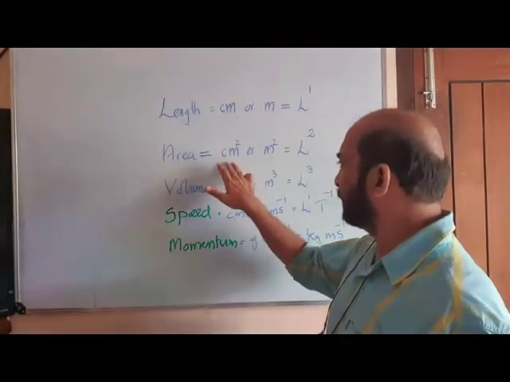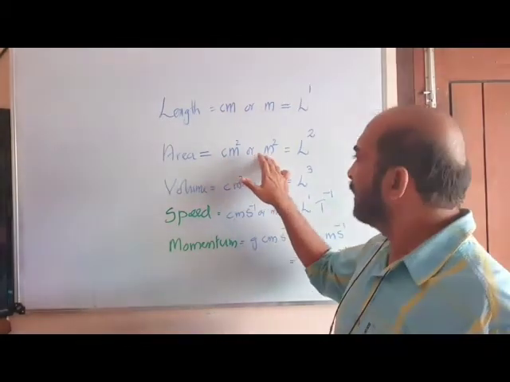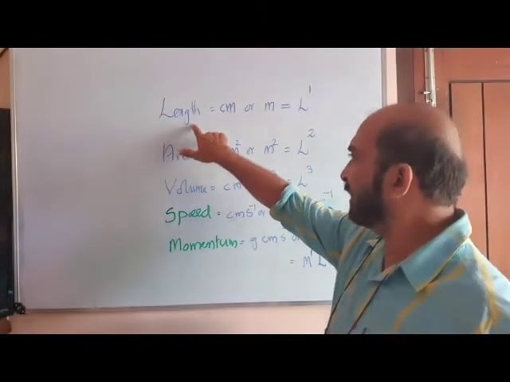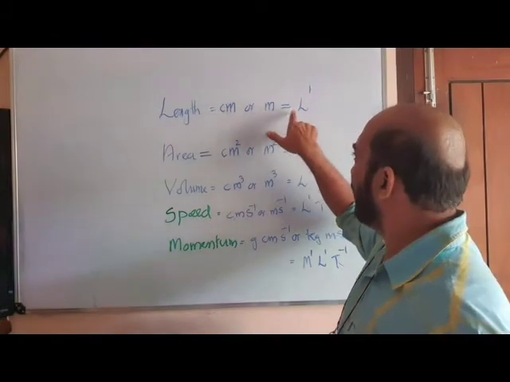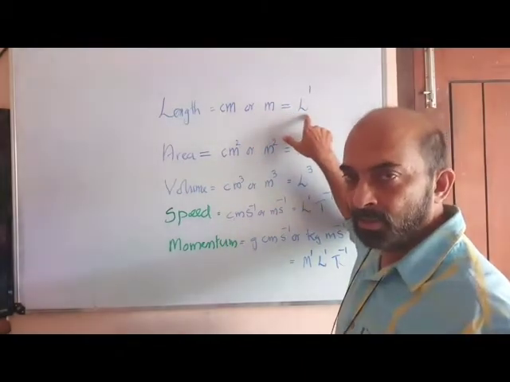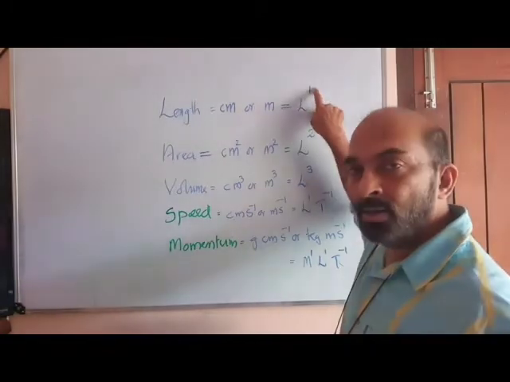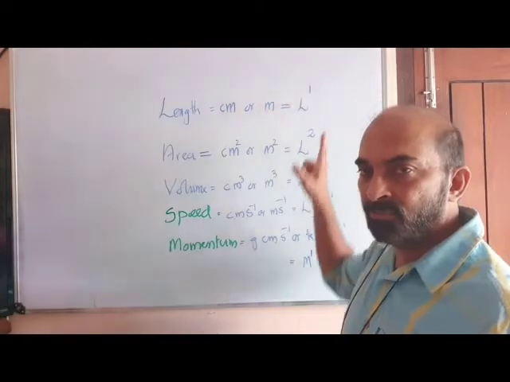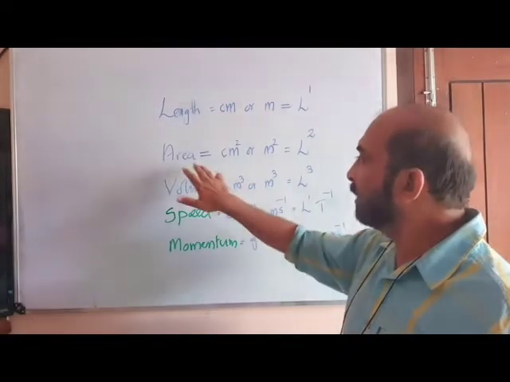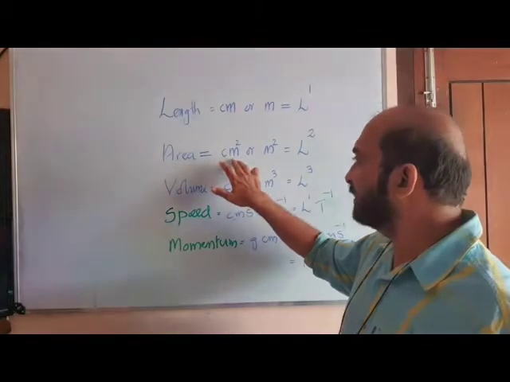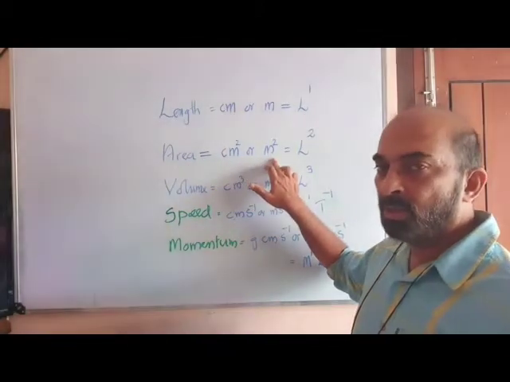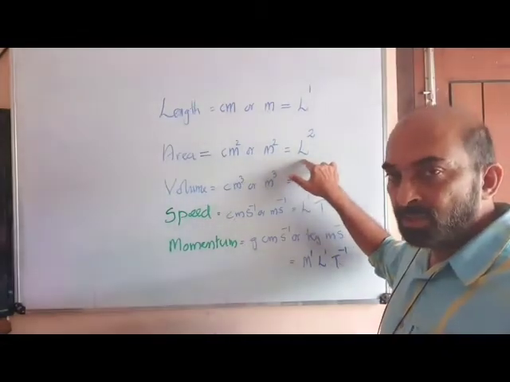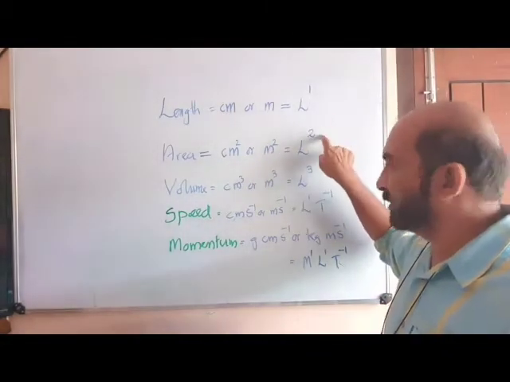Okay, there can be many other base units also, like yard, feet, etc. We concentrate upon centimeter or meter, and in both cases it can be represented as L square. In the first case, length is centimeter or meter, and so its unit is L to the power 1 or base unit to the power 1. That's why we say it has the dimension 1 with respect to L. Now we come to area. It can be centimeter square or meter square, or we can say in general base unit L to the power 2. So dimension is 2.